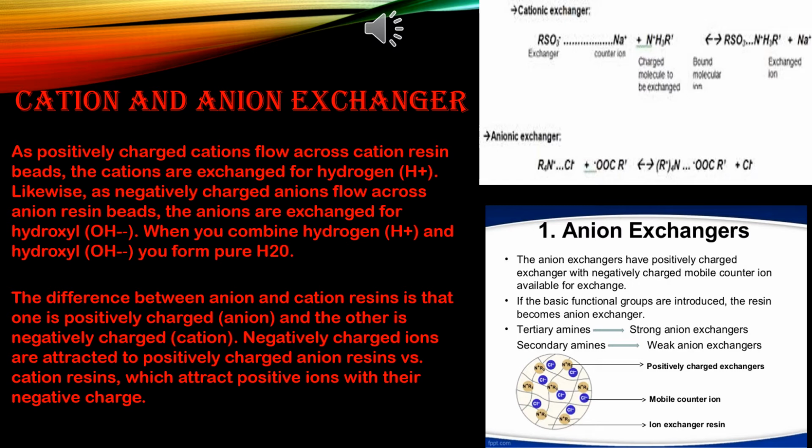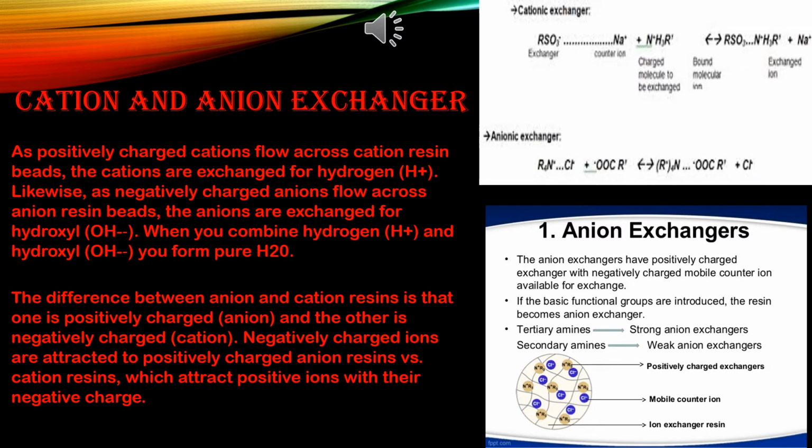Now see the diagram. Anion exchangers. The anion exchangers have positively charged exchanger with negatively charged mobile counter ion available for exchange. Mobile they have told because they are not static. They are always movable. Next one, if the basic functional groups are introduced, the resin becomes an anion exchanger. Tertiary amines, this is completely organic compounds. Strong anion exchangers, secondary amines, that is weak anion exchanger. Amine is a group that has the bond NH2. It is in organic chemistry.